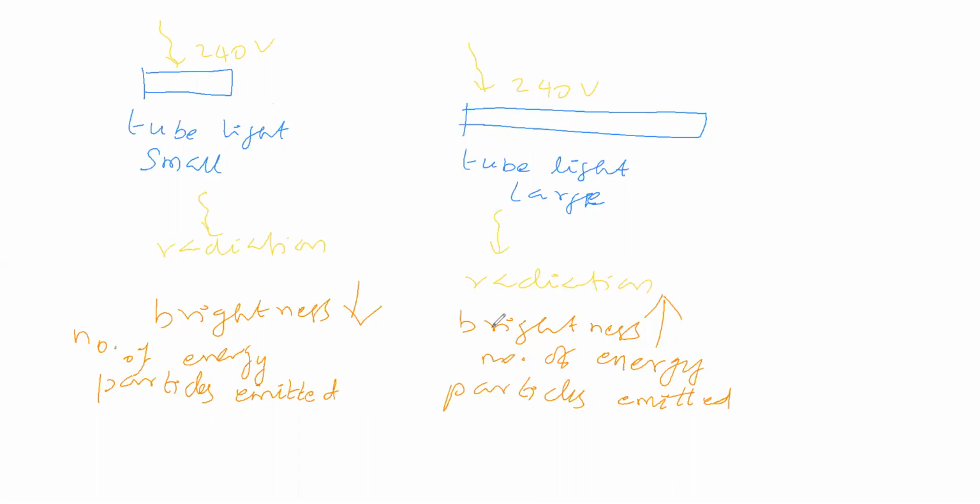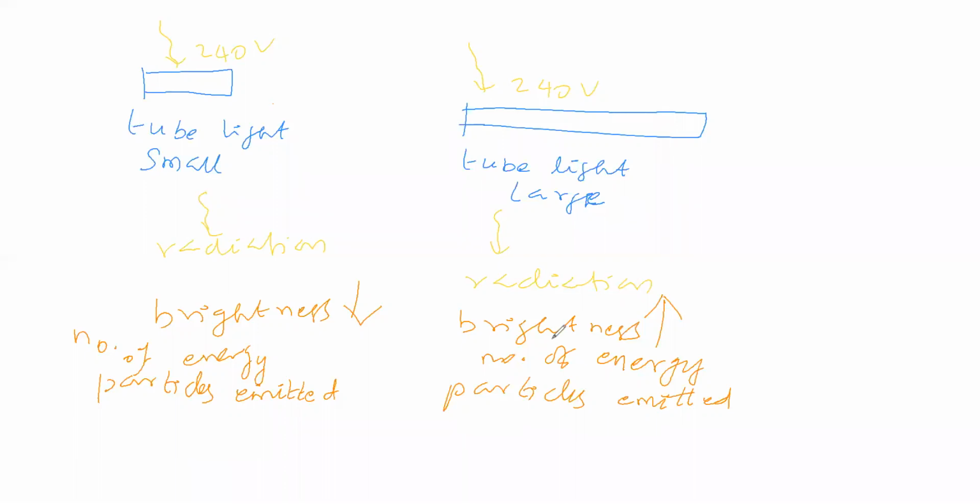Okay. Now the number of energy particles emitted here and the number of energy particles emitted here, how will it be? Will you say different or the same? Energy particles are nothing but brightness, isn't it? Here we are saying brightness is less. Here we are saying brightness is high.